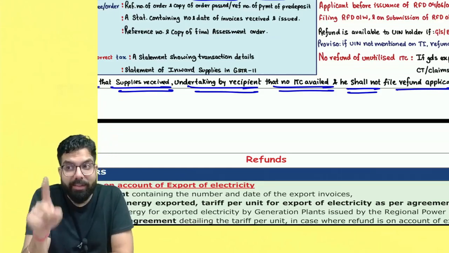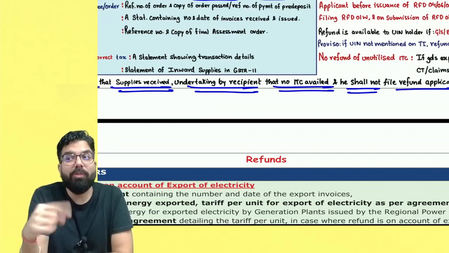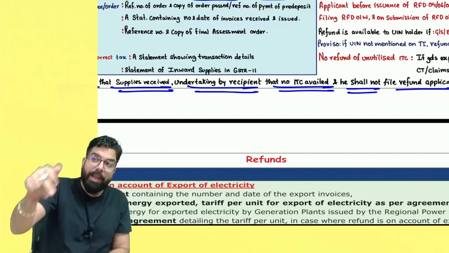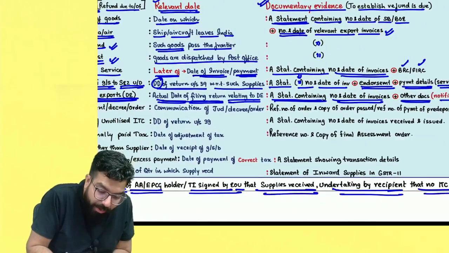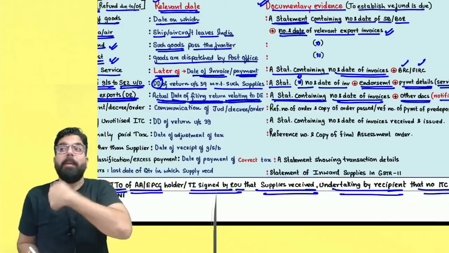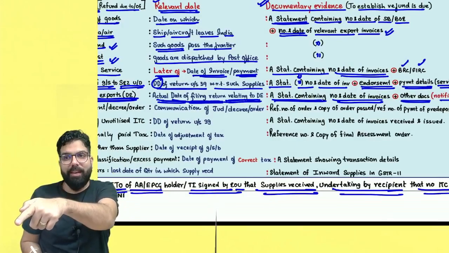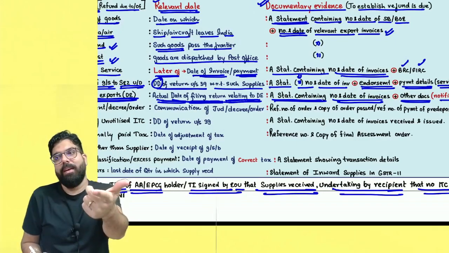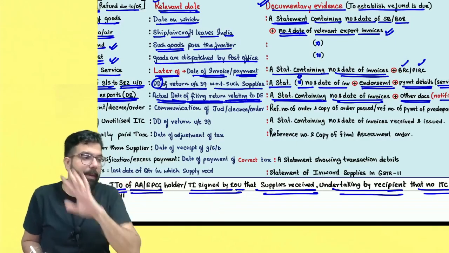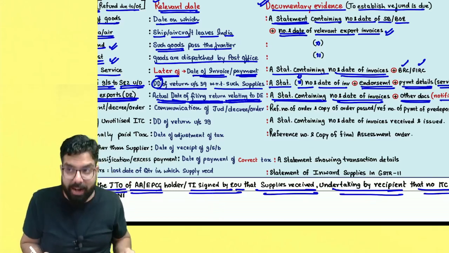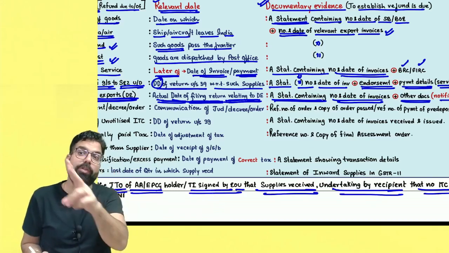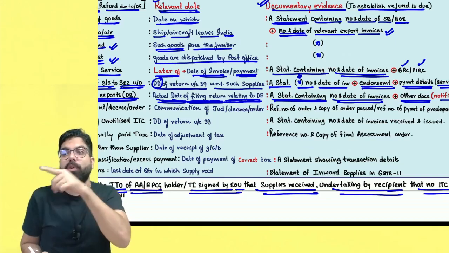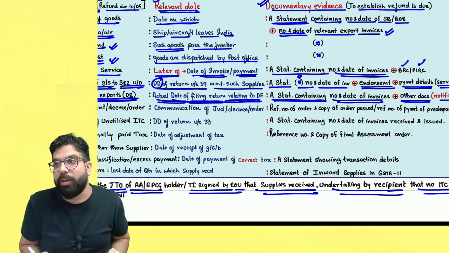But sir, when the recipient of deemed export supplies wants to apply for a refund, he also has to see 2 years. For the recipient also, the 2 years will be applicable from the actual date of filing of the return relating to the deemed export by the supplier only. If the supplier is applying for refund, then also from the day he files the return, he has to file within 2 years. If the recipient is filing, the circular had clarified that for the recipient also the time limit is 2 years from the date the supplier of the deemed export supply files the return with respect to the deemed export.